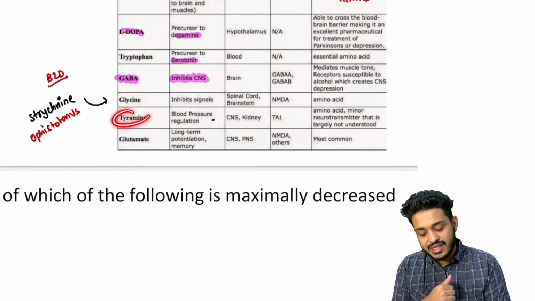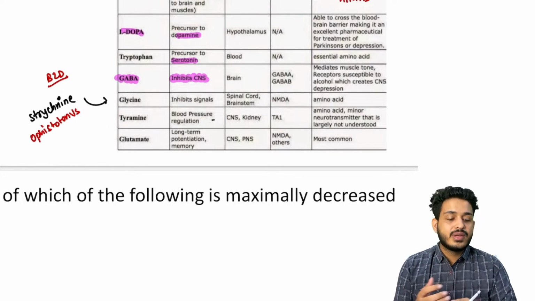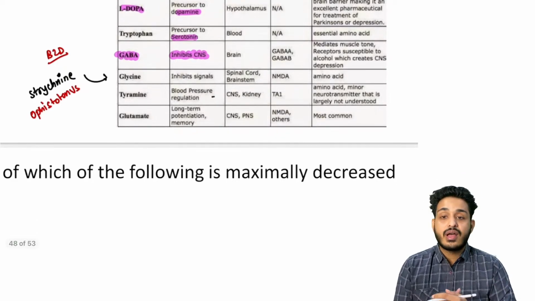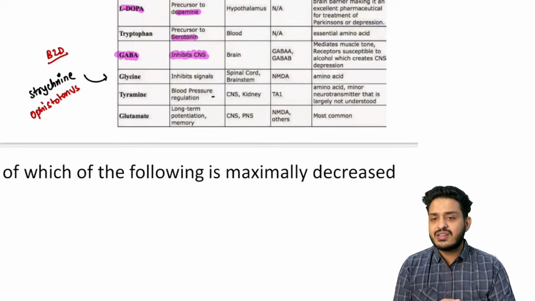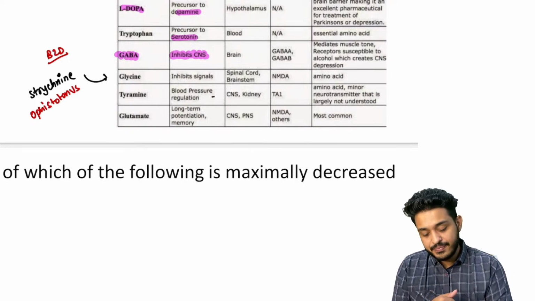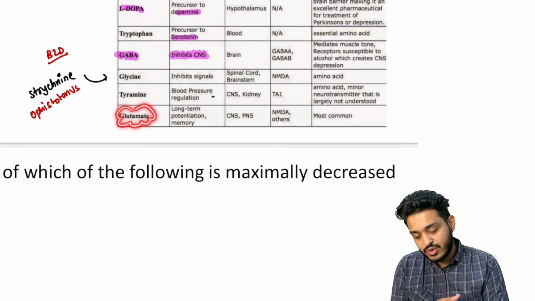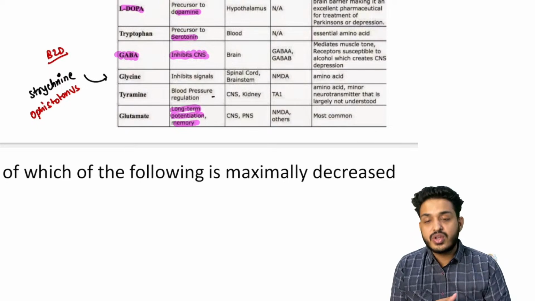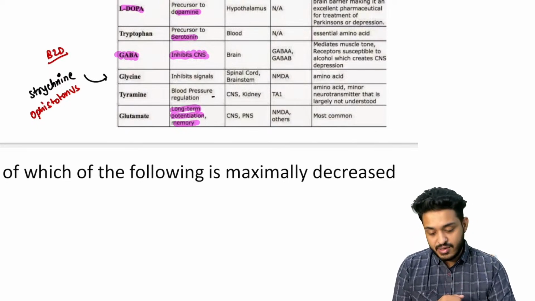The tyramine is metabolized by MAO. MAO is going to be responsible for that, and you are having a disease that is cheese reaction. So we are avoiding the cheese, and the drug you will be using is phentolamine, right? Glutamate is responsible for the long-term potentiation of the memory. Very important thing. Long-term potentiation of memory is happening at the level of hippocampus.